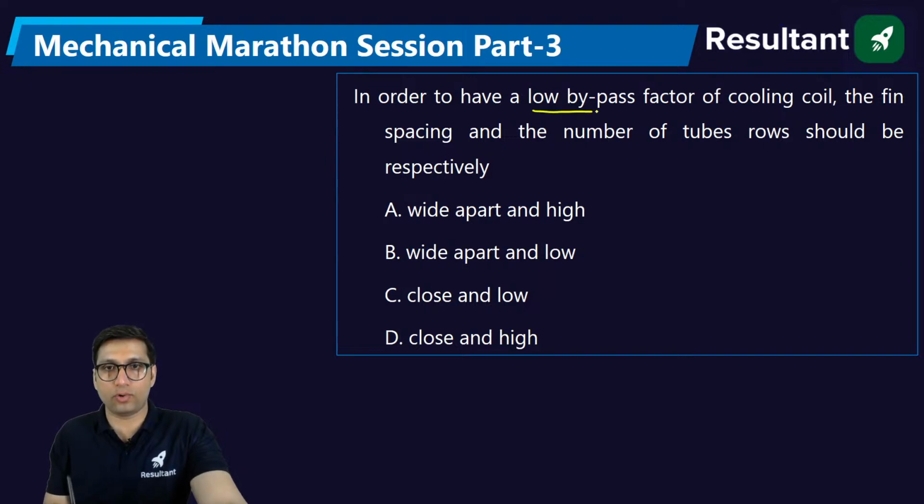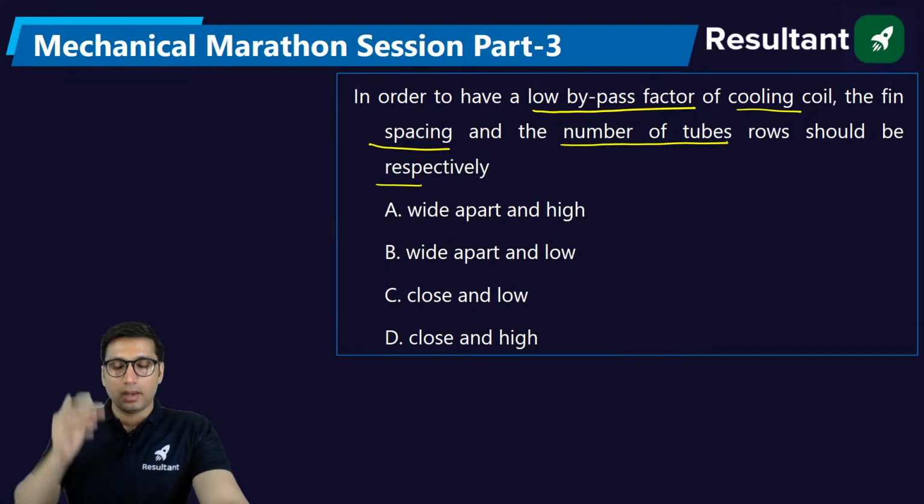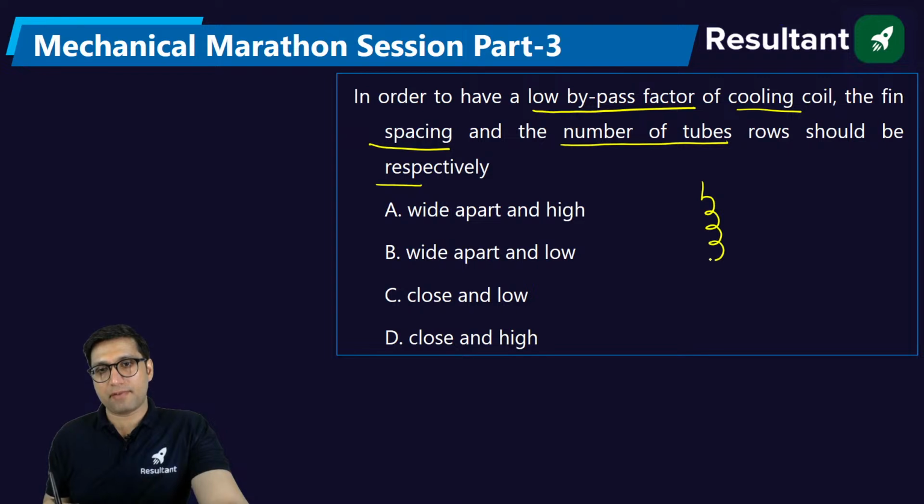In order to have a low bypass factor of the cooling coil, the fin spacing and the number of tubes per row should be, respectively, what? Let's take this as our last question. So my dear, what is bypass factor? Whenever we have a cooling coil or heating coil, we always find the bypass factor, contact factor, coil efficiency. So this is a coil.